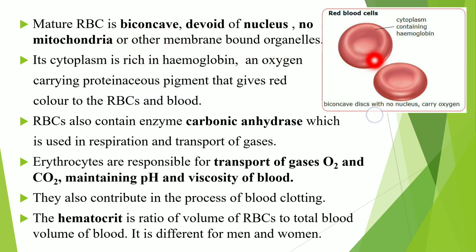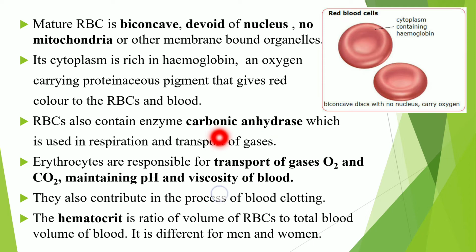They are devoid of nucleus, meaning without nucleus, and there are no mitochondria as well as other membrane-bound cell organelles. Its cytoplasm is rich in hemoglobin. This hemoglobin is an oxygen carrying proteinous pigment, and that gives red color to RBC as well as blood.